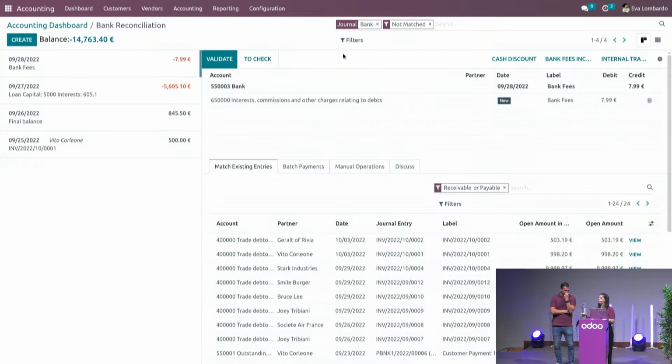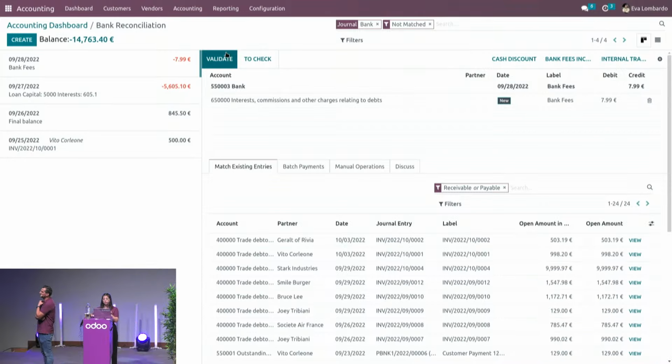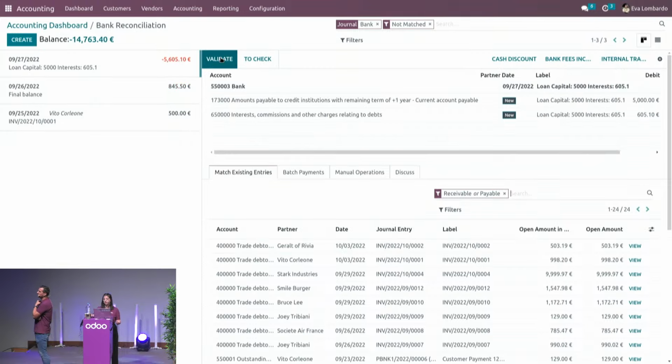Here is a good example of how our reconciliation models work and what makes it possible to have counterparts here. Based on the label, bank fees, I can predict the counterpart and choose the right account, so that the only thing I have to do is validate and move on with the rest of the reconciliation.